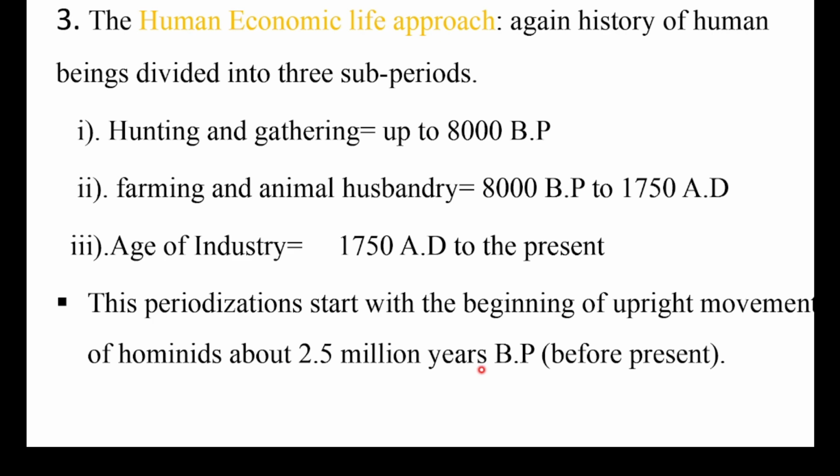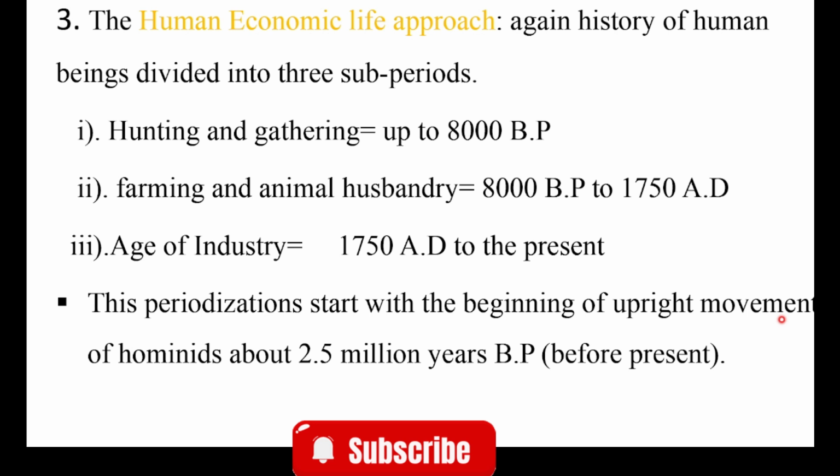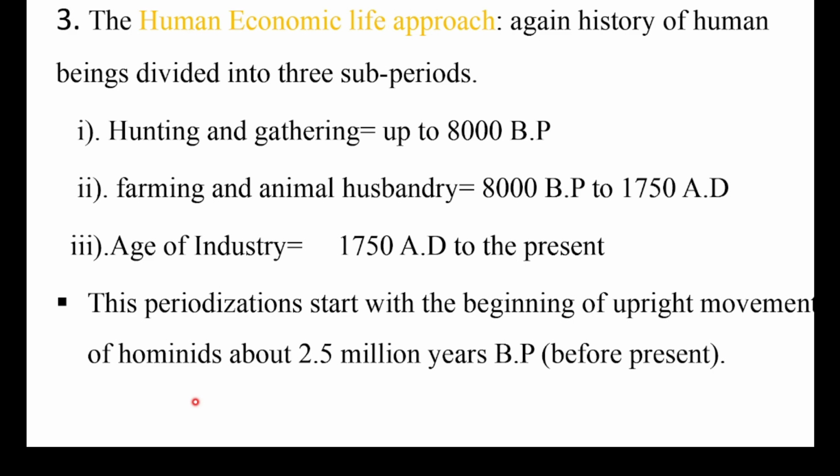2.5 million years ago, that means the upright movement of hominids. Hominids, the human ancestors, are said to have become bipedal around 2.5 million years ago. This means our starting point in this stage.